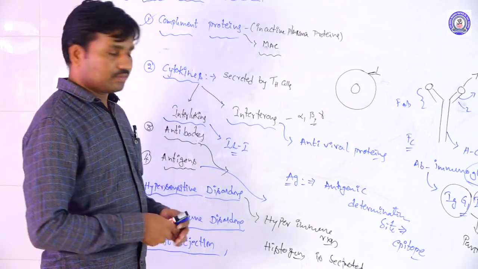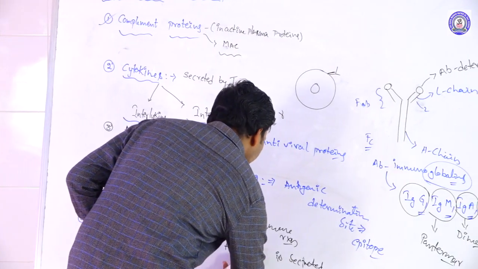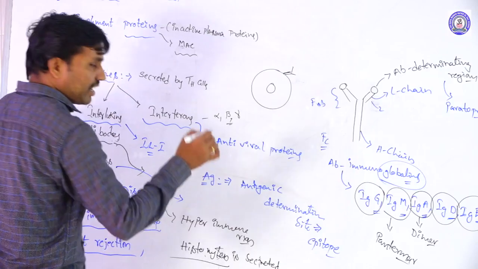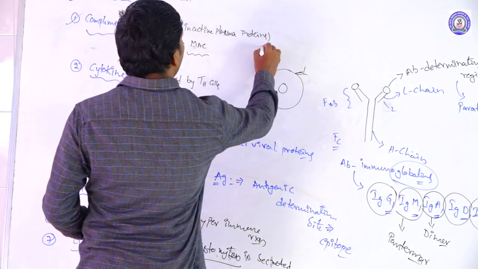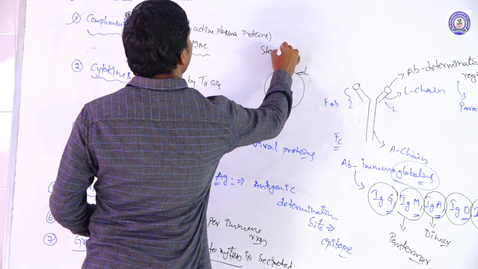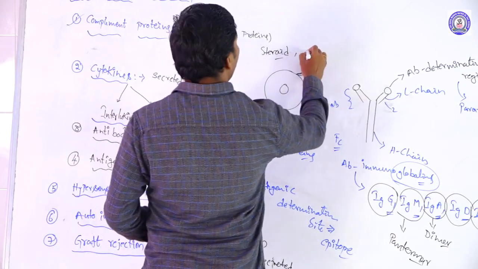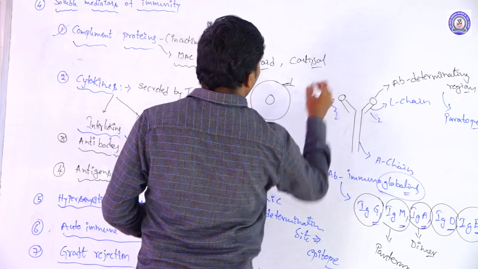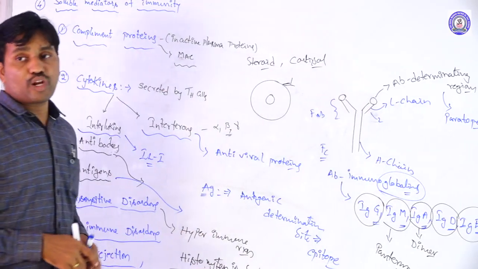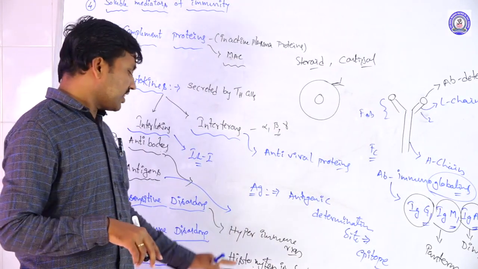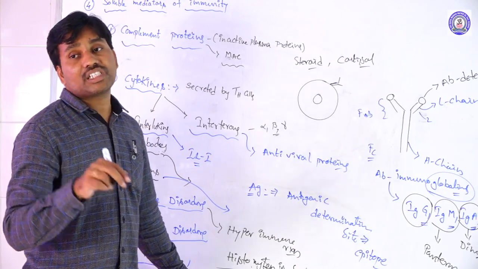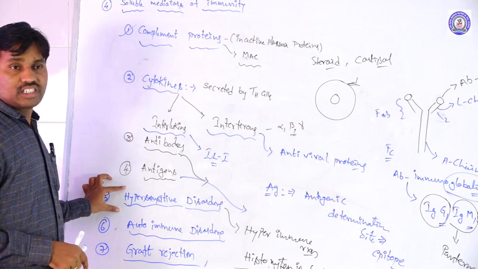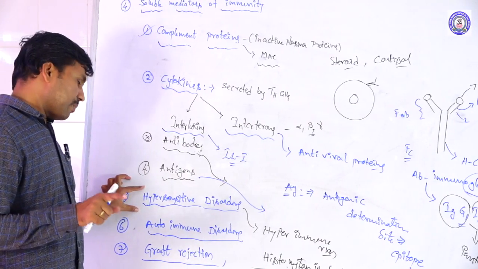So to treat hypersensitivity reactions, what type of drugs do we generally use? We use antihistamine drugs, or steroid drugs, or cortisol drugs. Cortisol, steroid or antihistamine drugs are used to reduce the hypersensitivity disorders here.